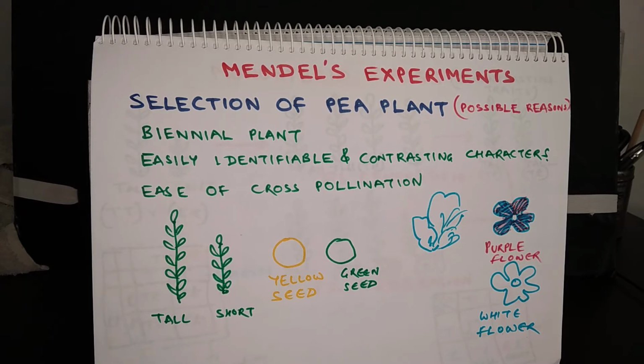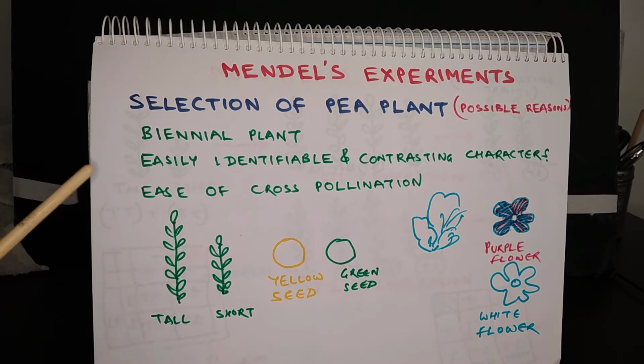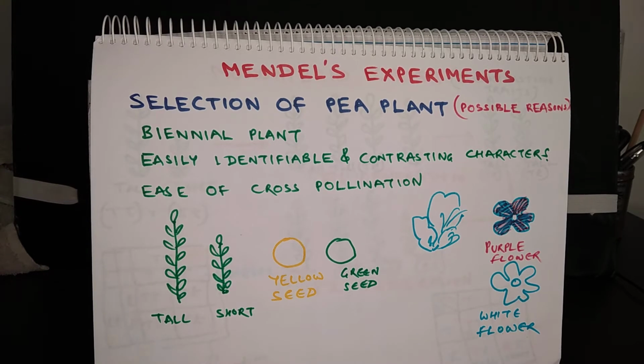Number one is that pea is a biennial plant. It means one can grow 2 generations of pea plants in a calendar year. So given a chance, one can easily study many generations of pea plants in his lifetime. So it is easy to study more generations. Suppose somebody wants to study the genetic variation in human beings, or how certain traits get transferred from one generation to 2 generations.